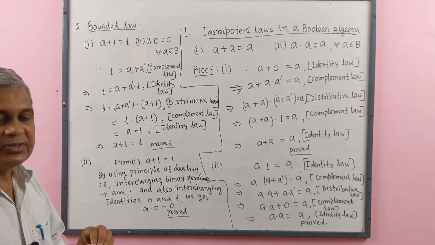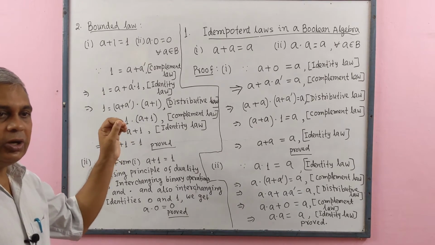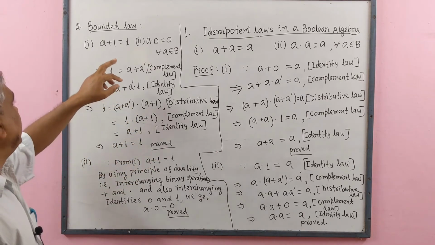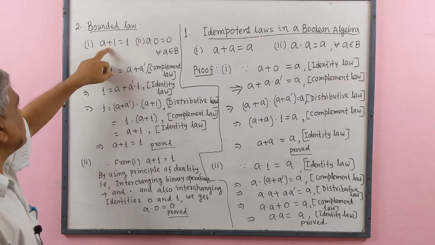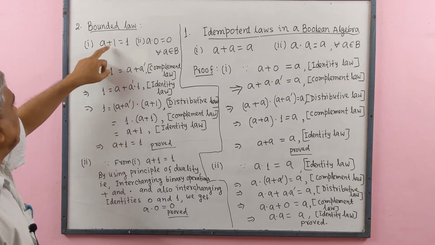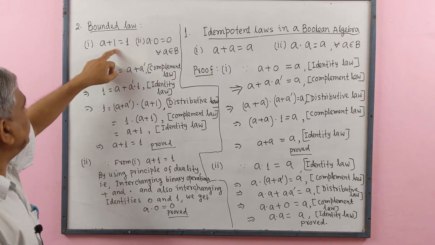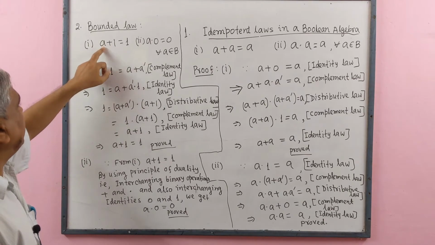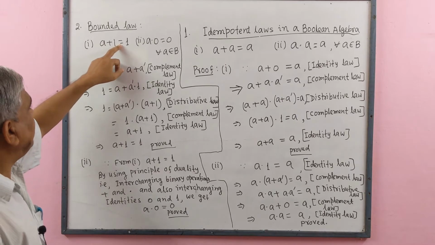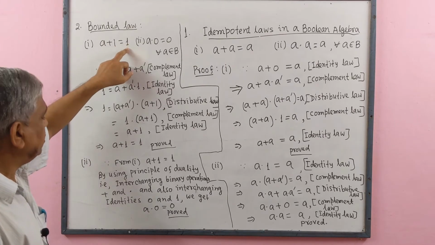Also we interchange identities 0 and 1. Here in place of plus we write dot. So we get a dot, and in place of 1 we write 0. a dot 0 equal to, in place of 1, 0. a dot 0 equal to 0.